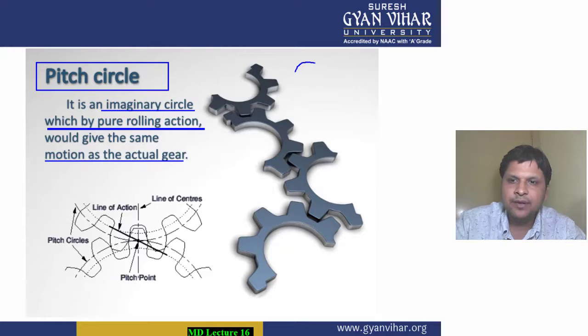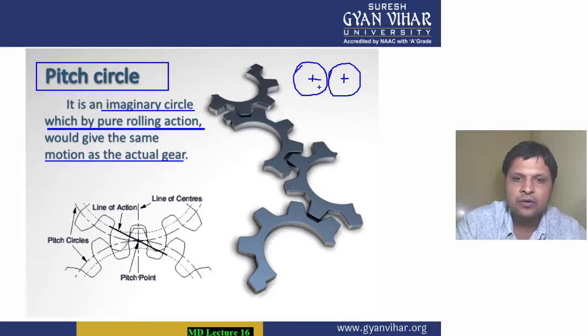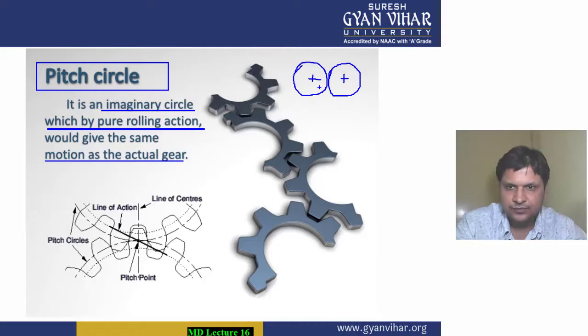If in place of two gears you are using two imaginary circles pressing against each other, then these circles are known as pitch circles, and their diameter is known as pitch circle diameter.